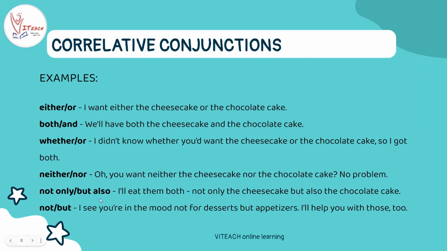Not only but also: I'll eat them both, not only the cheesecake but also the chocolate cake. Here also they are working in pairs, right? Let's see one last example. Not but: I see you are in the mood not for desserts but appetizers. I'll help you with those too. So basically, you can understand the meaning, right? That person doesn't want dessert, but appetizer. So the other person is offering, I'll help you with those too.